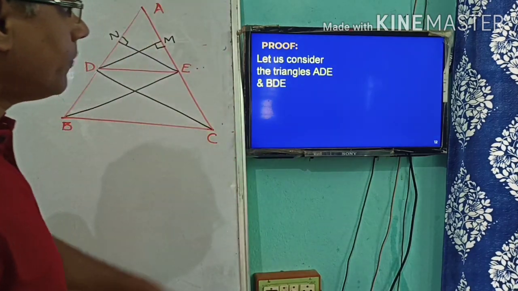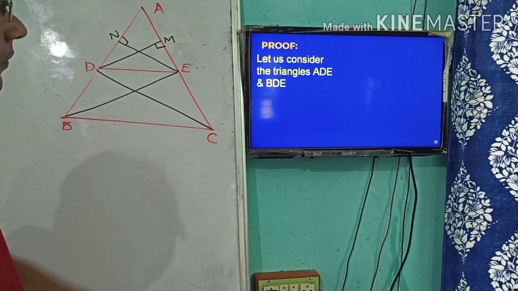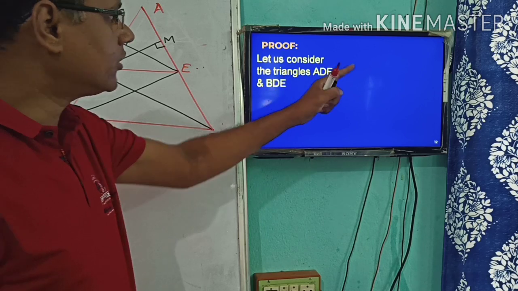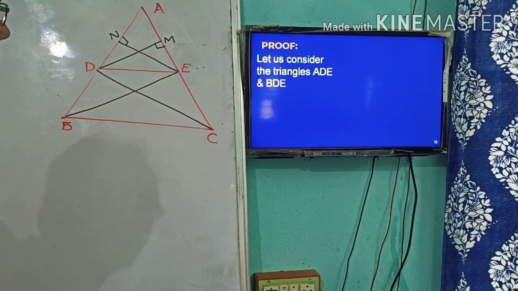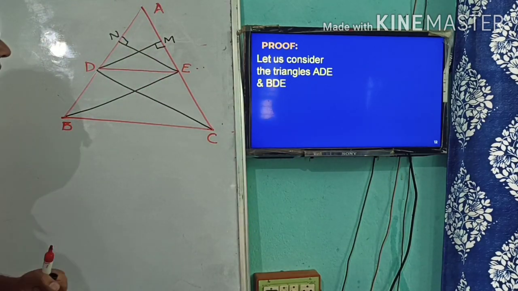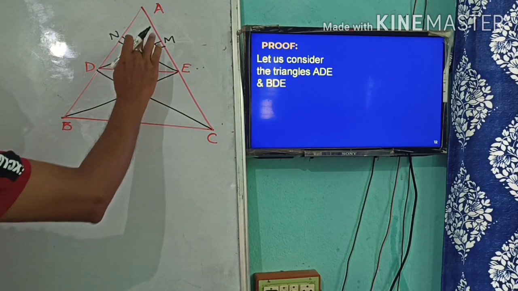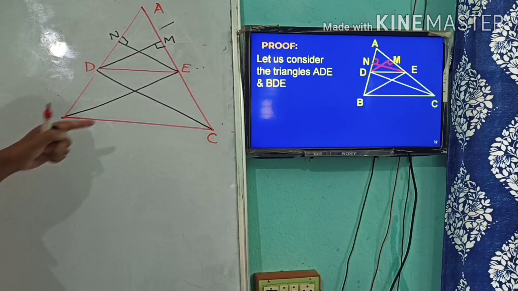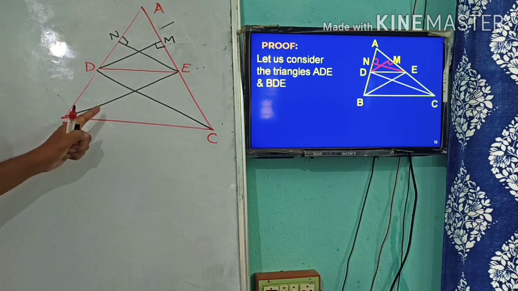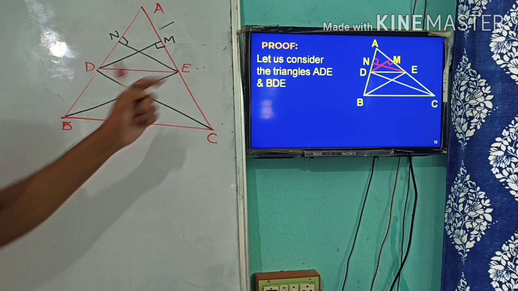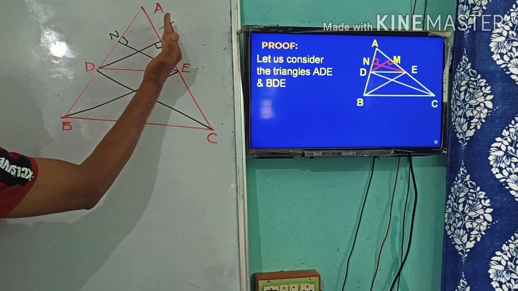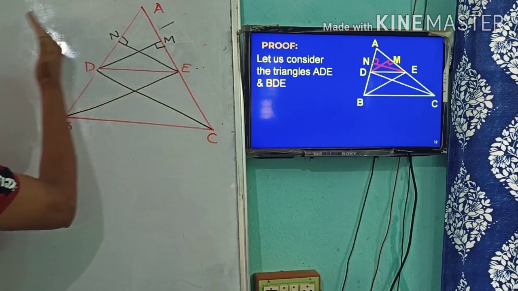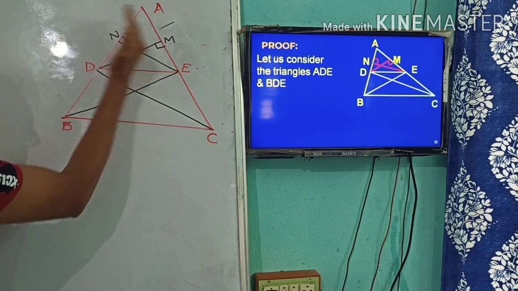Is that clear? So in the first step, let us consider the triangles ADE and BDE. Consider this triangle ADE, the upper triangle, and here BDE. This side, this left part, consider the left hand side. This will be step 1, left hand side.